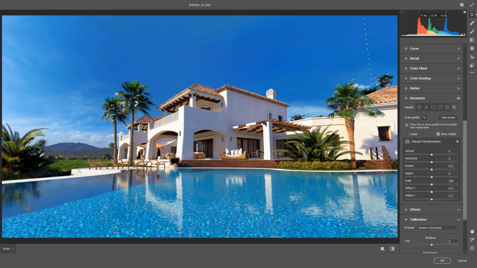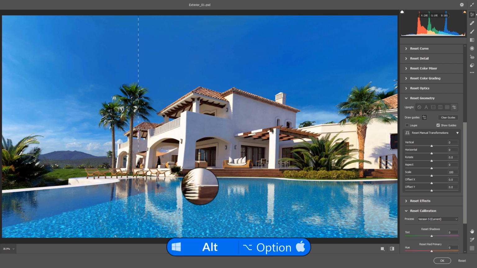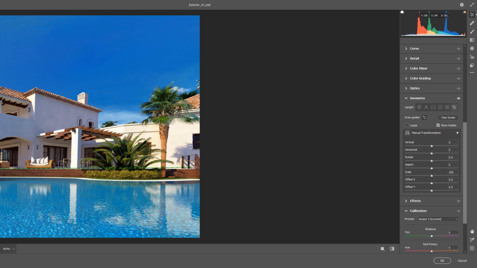So let's repeat that process for the other side. Click, hold the Alt or Option key and start dragging. Hold Alt again and define the second point. Now our camera angle is fixed vertically, more accurately. Okay, now let's define our horizontal line too. Hold Alt or Option, drag, hold Alt or Option again and define the second point.